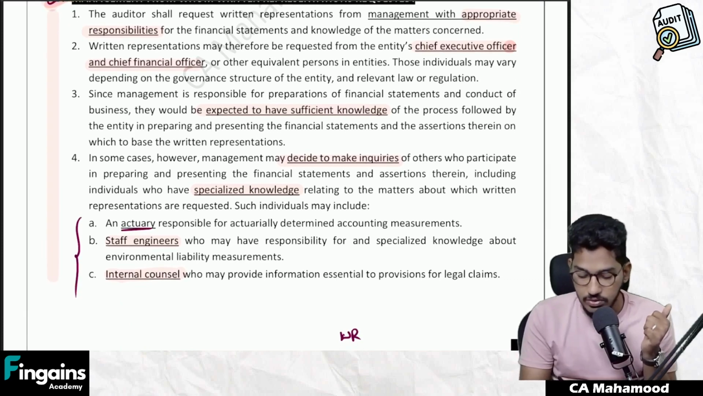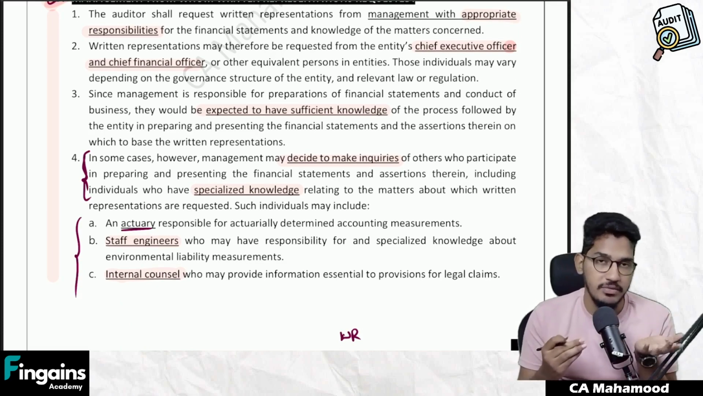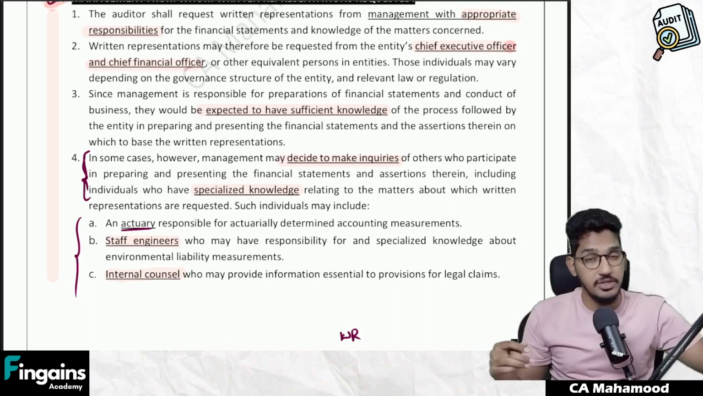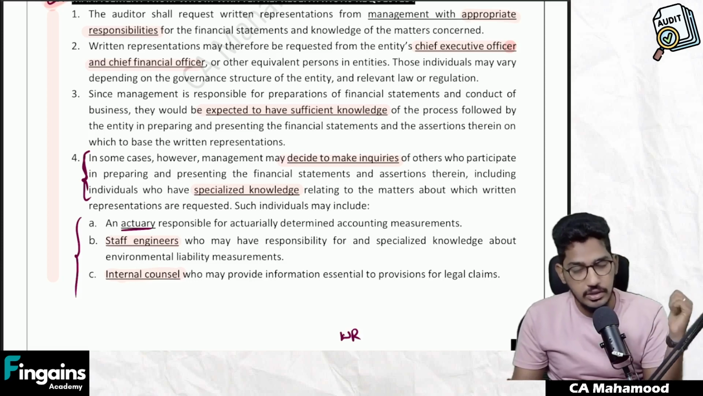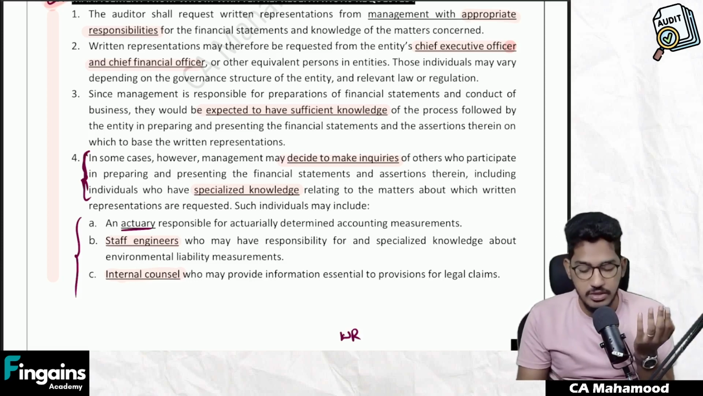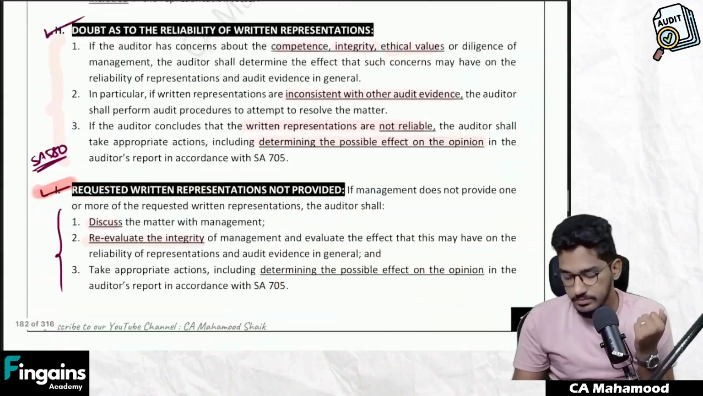And in that also, they have given this paragraph as it is and they are asking you to explain. So that means they are indirectly asking from whom management will inquire and get the information and give the written representation to the auditor. That is their intention. So they have given this paragraph and posed a question. We are supposed to write this entire paragraph as an answer.